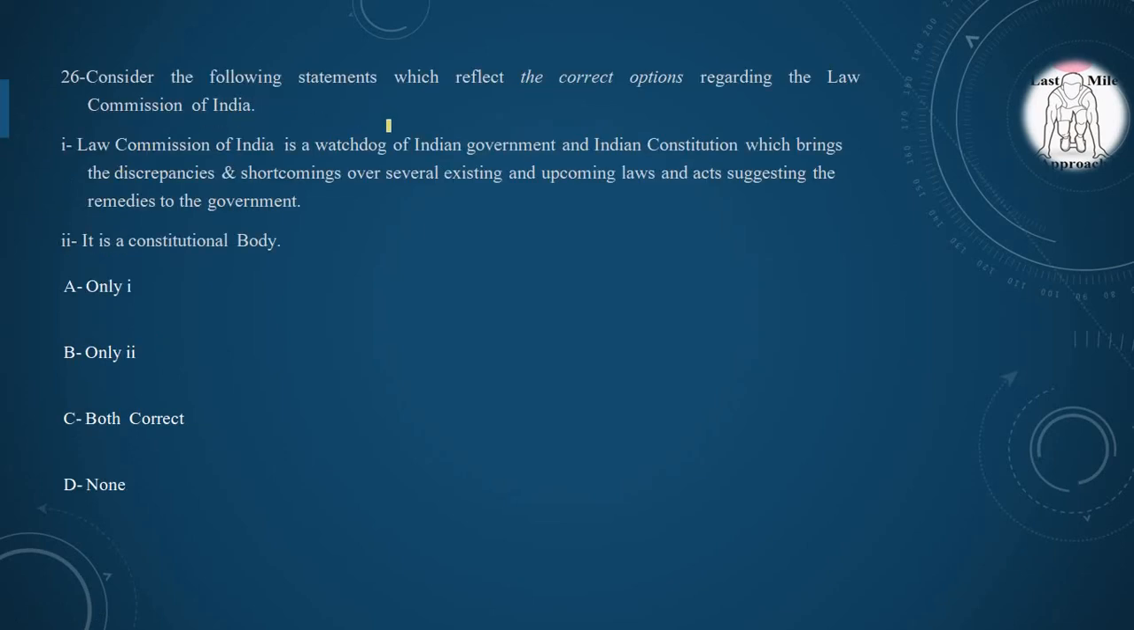Next question, consider the following statements which reflect the correct option regarding the Law Commission of India. First statement, Law Commission of India is a watchdog of Indian government and Indian Constitution which brings the discrepancies and shortcomings over several existing and upcoming laws and acts, suggesting the remedies to the government. Yes, it is correct. Second statement, it is a constitutional body. No, it is not a constitutional body. It is an executive body. So we have to choose the correct option. Option A only, first is correct.